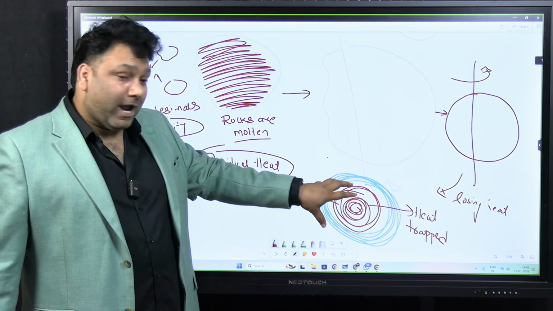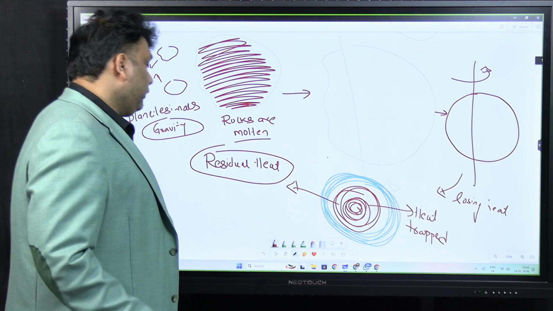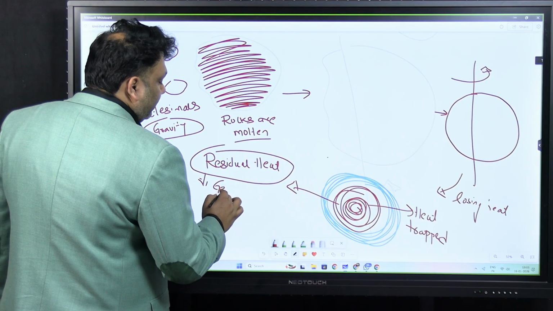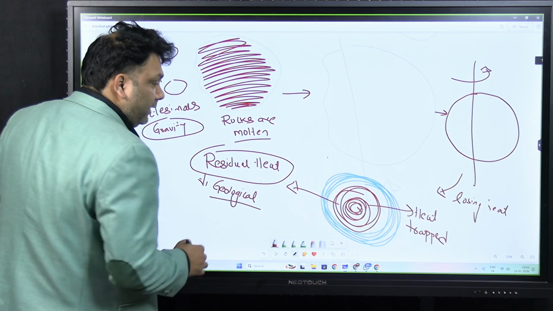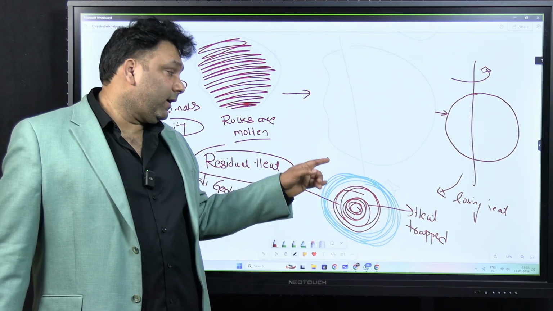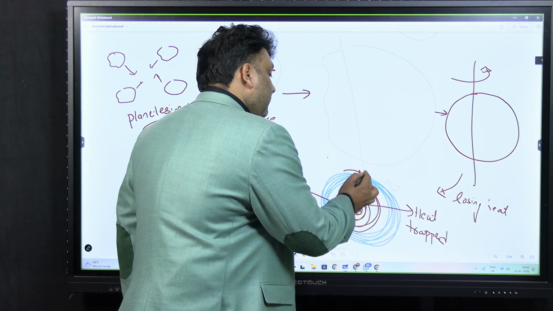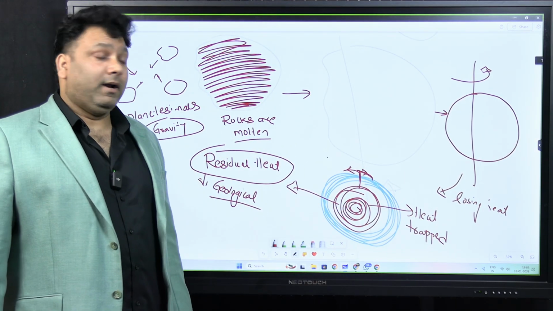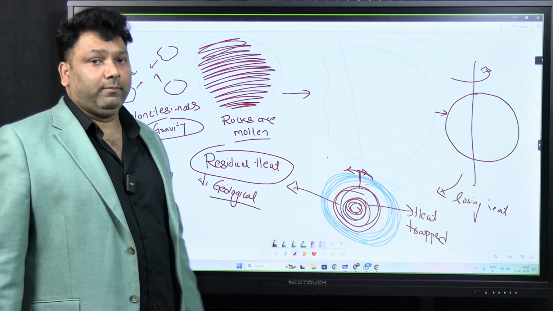See, the heat which is trapped inside is called the residual heat. And it is this residual heat which is responsible for various geological phenomena. This heat has to come out, and how will it come out? It will come out through volcanism. When volcanism happens, plate tectonics also happen.